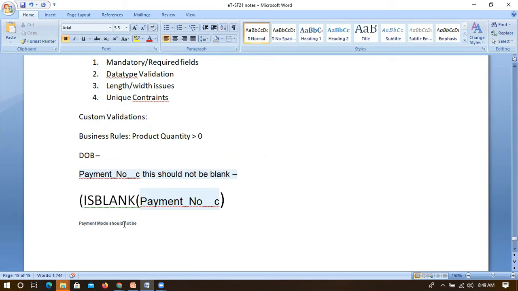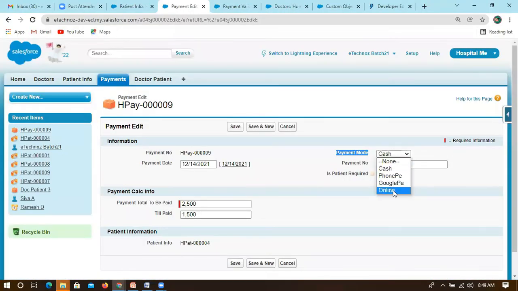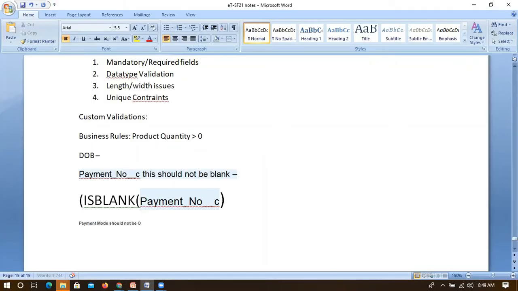So the payment mode should not be online. First they gave something like it should have online, but later they were saying that for a specific record type they don't want this. So this is the second condition we are creating.